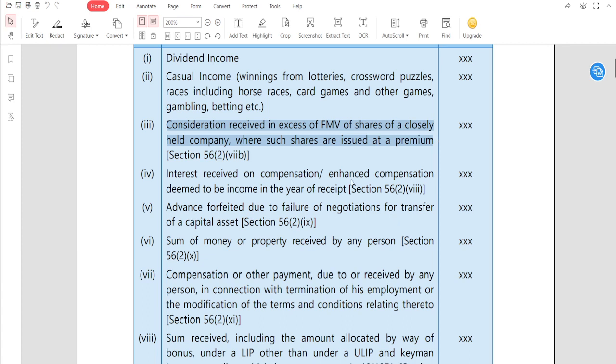Interest received on compensation or enhanced compensation. Do you remember, guys, we had discussed section 45. When you guys are receiving any enhanced compensation or initial compensation, and any interest paid by the government to the assessee with respect to such compensation, then it will be chargeable under the head income from other sources as per section 56(2)(8). We have already discussed this under section 56(2)(8). So interest received on compensation, enhanced compensation is deemed to be income in the year received, section 56(2)(7).